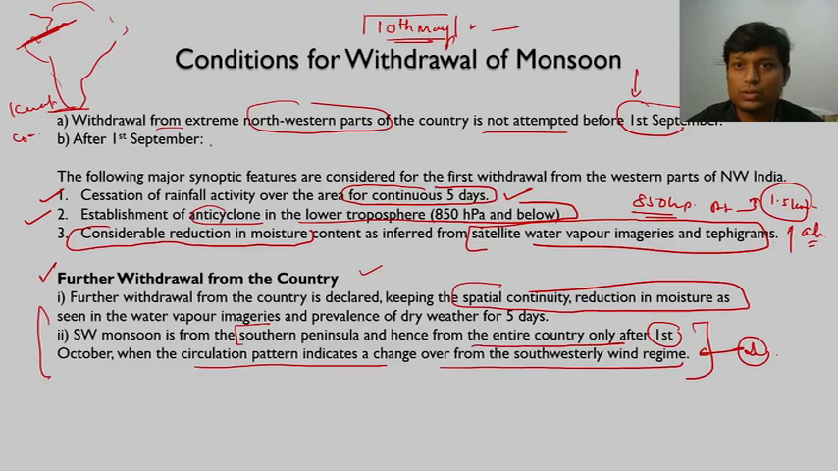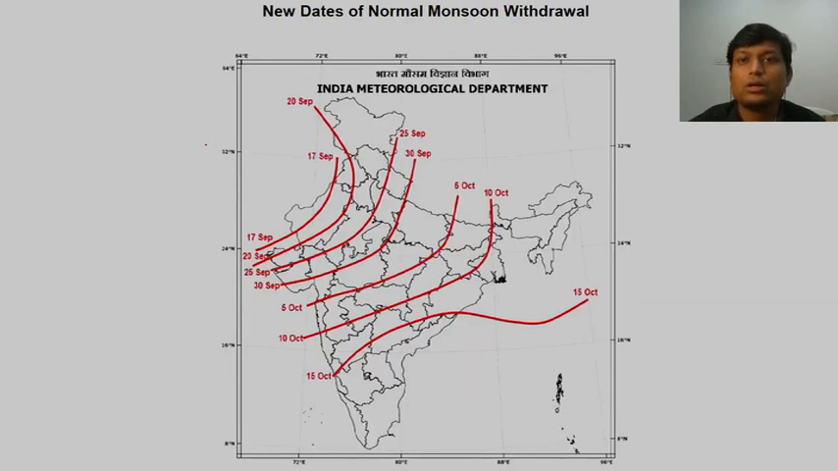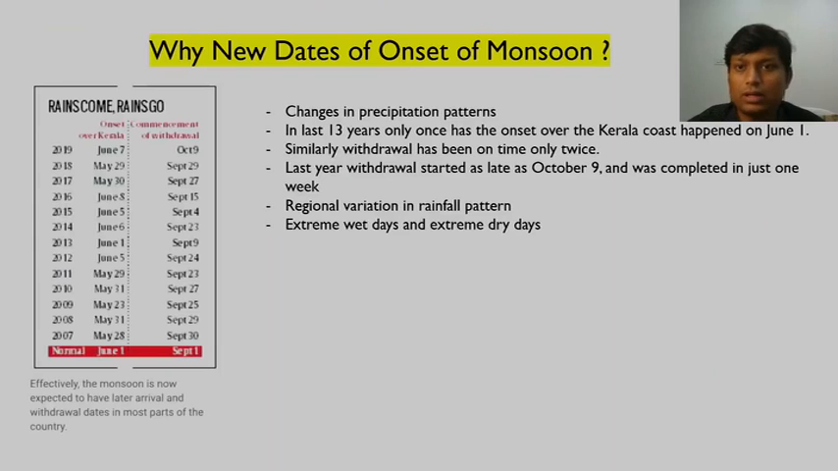Okay, let us now see the new dates of monsoon withdrawal. We'll see it in comparison, right? So what has necessitated us to consider new dates for monsoon? In the last few years there has been a change in the precipitation pattern. In the last 13 years, only once has the onset of monsoon over the Kerala coast happened on June 1. Similarly, withdrawal has been on time only twice. So this is one more fact which we are considering.